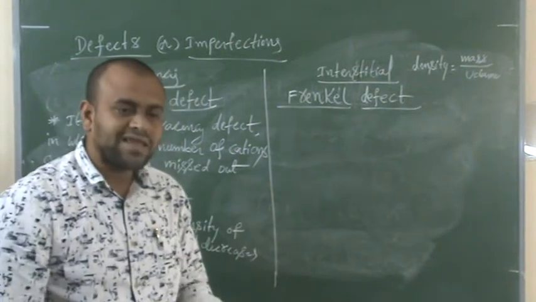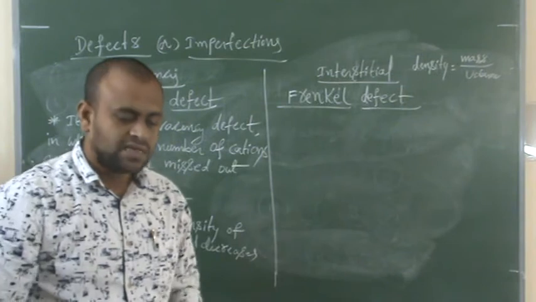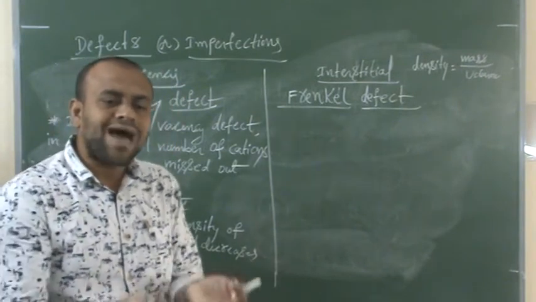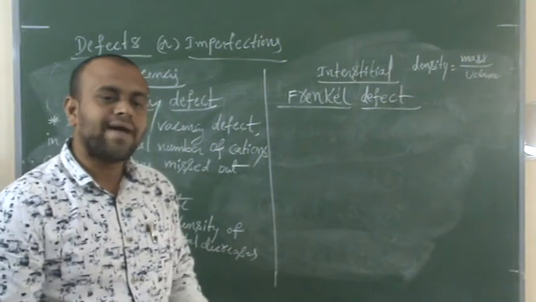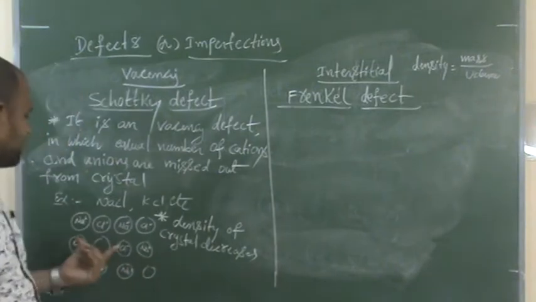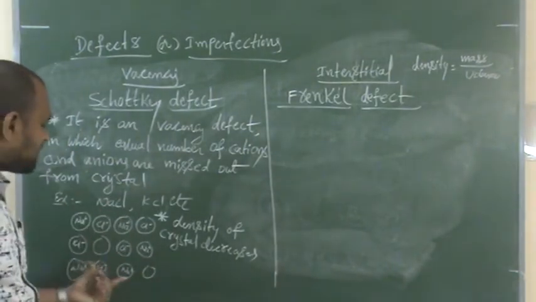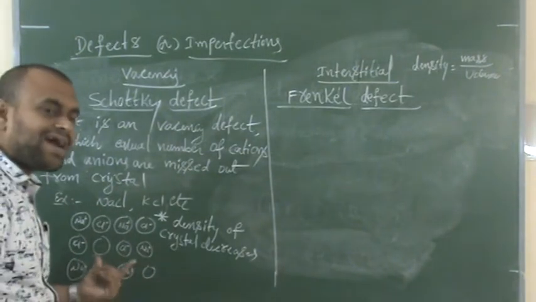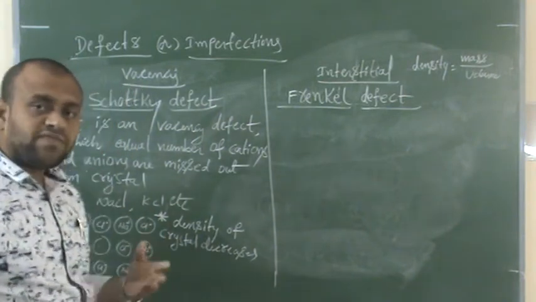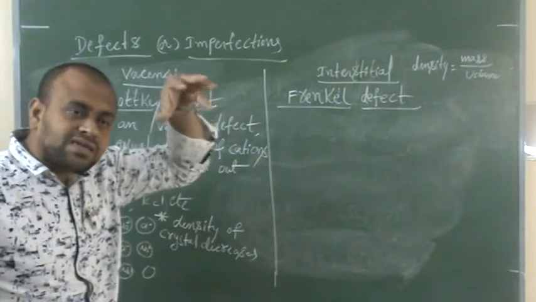For example, a bag contains 10 apples. If 2 apples are taken outside, then what happens to the mass of the bag? The mass of the bag decreases. Is it correct or not? In the same way, in a crystal, an equal number of ions are completely missed out from the crystal. Therefore, the mass of the crystal decreases.